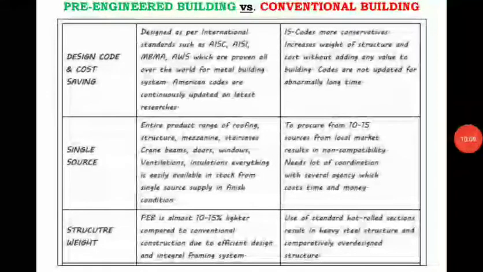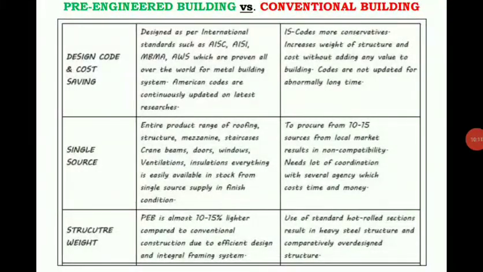With respect to the design code and cost saving, the pre-engineered building is designed as per international standards such as AISC, AISI, MBMA, and AWS, which are proven all over the world for metal building systems. Whatever the pre-engineered building concepts are, they have certain standards, right? The first one is AISC, which is nothing but the American Institute of Steel Construction.